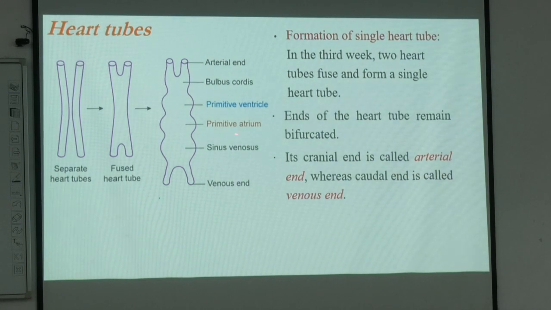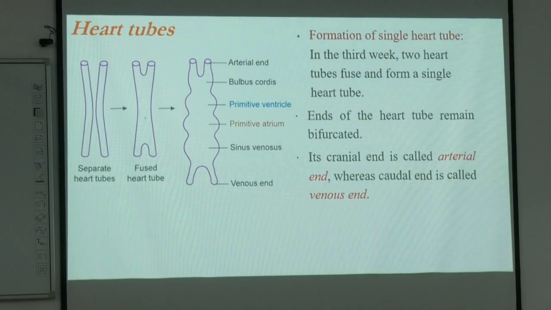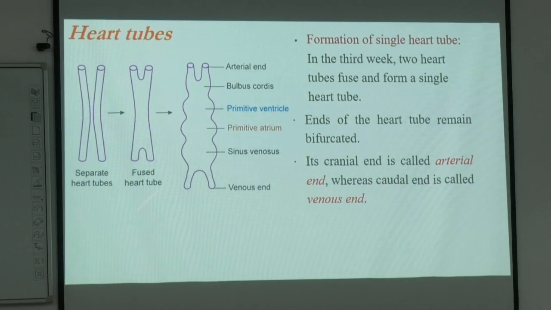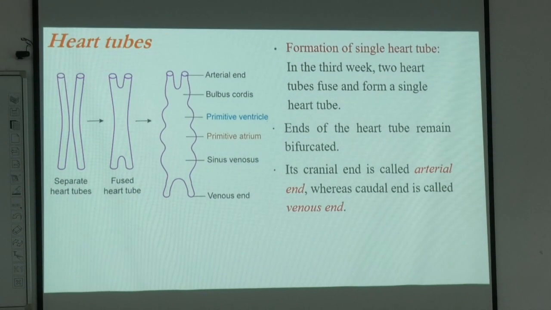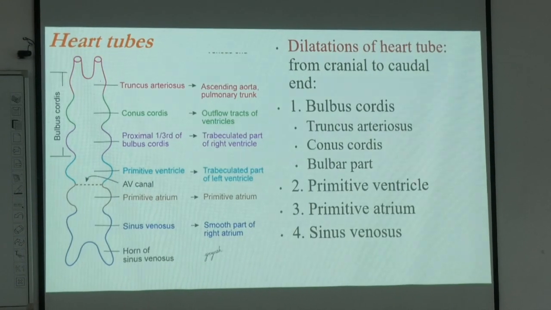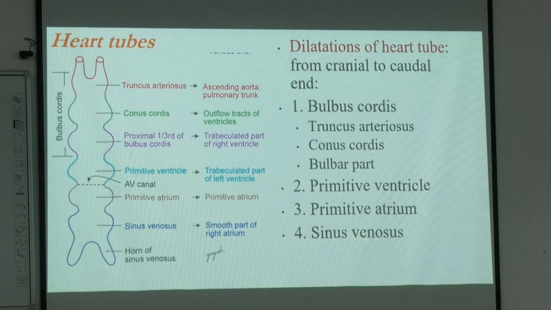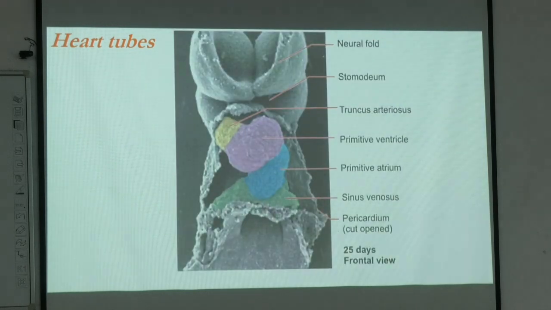So this sinus venosus goes through transformation with time. Now this unfused venous end of the sinus venosus undergoes dilatations and forms horns, known as the horns of the sinus venosus. There are two horns, one on the right side, one on the left side. We call them the horns of the sinus venosus.